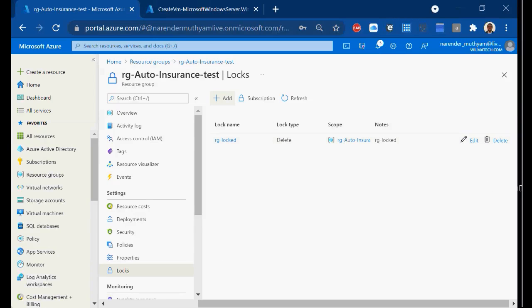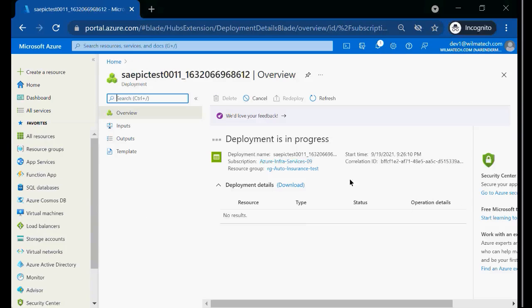Once the resource gets created and this deployment completes, I'll convert it into a read-only lock. And once I do a read-only lock, this developer will not be able to write anything to the RG. He cannot create, he cannot delete, because it's in read-only mode.